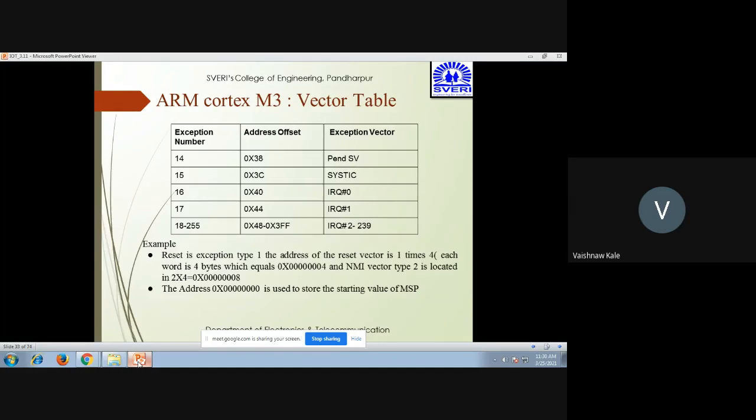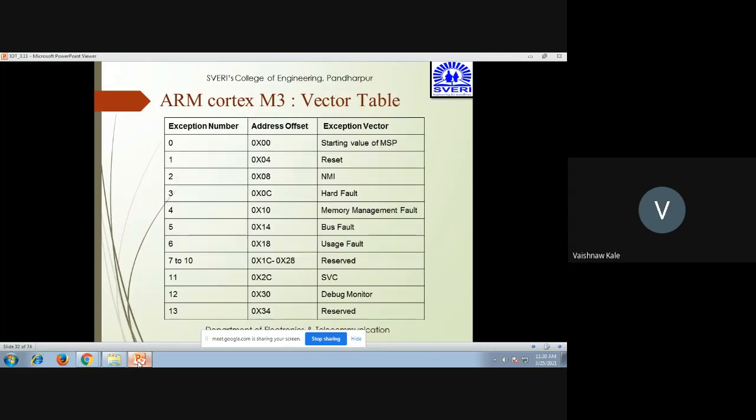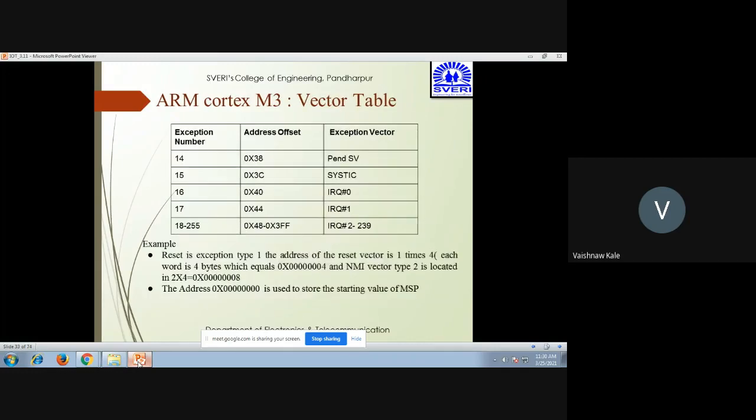Now, how these exception numbers are used: you can see that reset is exception number 1. So for exception number 1, the reset vector is at 1 times 4, since each word is 4 bytes. Hence the address will be 0x00000004.